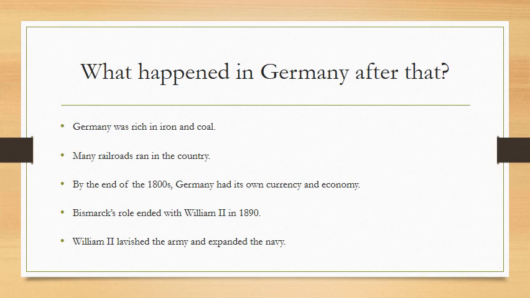What happened in Germany after that? Germany was rich in iron and coal. Many railroads ran in the country. By the end of the 1800s, Germany had its own currency and economy. Bismarck's rule ended with William II in 1890. William II lavished the army and expanded the navy.